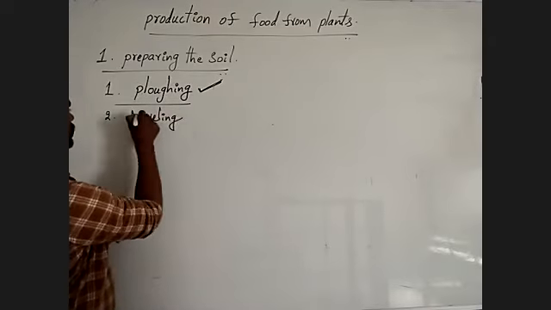Okay, this leveler is also pulled by a pair of bullocks.